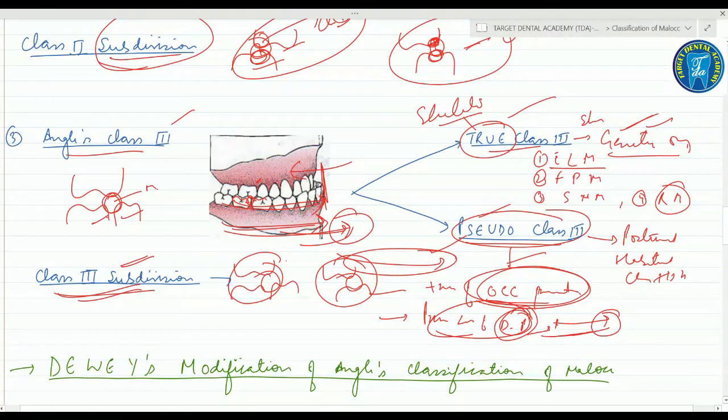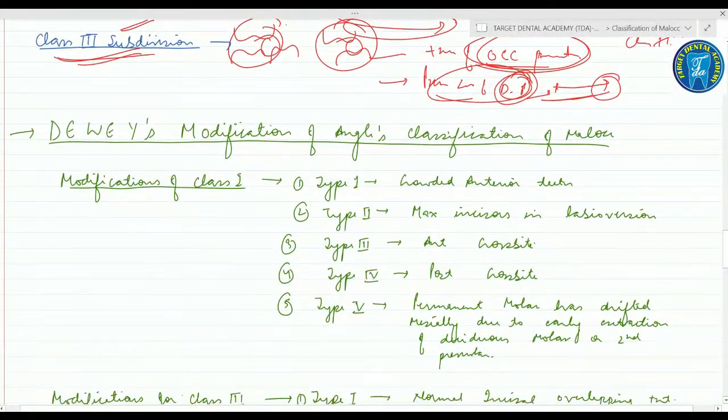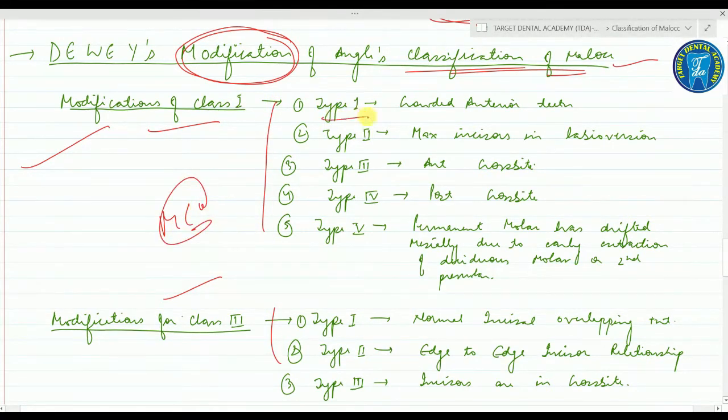So after this, coming on to Dewey's modification of the Angle classification of malocclusion. I am repeating it again. This is Dewey's modification, a modification of Angle's classification of malocclusion. Dewey modified class 1 and class 3. So there is a modification for class 1 and for class 3. Class 1, very important, commonly asked MCQ. Please note it down. Class 1 includes the crowded anterior teeth,